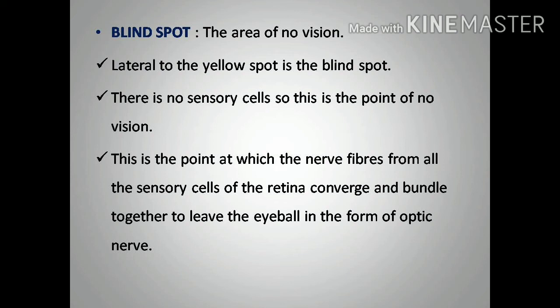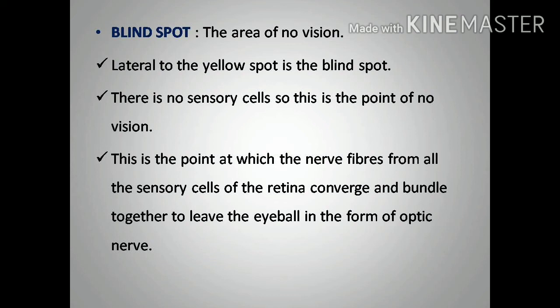This is the point at which the nerve fibers from all the sensory cells of the retina converge and bundle together to leave the eyeball in the form of the optic nerve. All the nerve fibers from the sensory cells meet in the blind spot region, and form a bundle that is called the optic nerve.